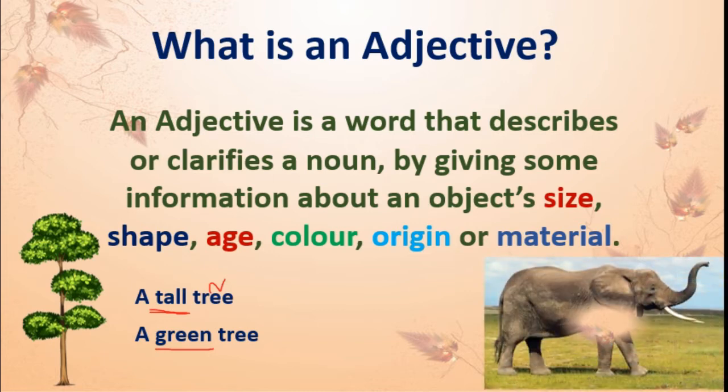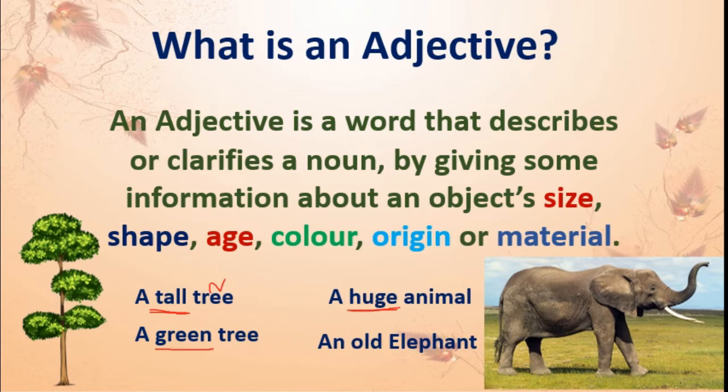One more example. See, this is an elephant, correct? A huge animal. Huge. We know that elephant is an animal, but huge is a describing word for this animal. An old elephant. See here, an elephant we know that, and extra word describing that it shows the age of the elephant, that this elephant is old. So this is an adjective. Got this, students?